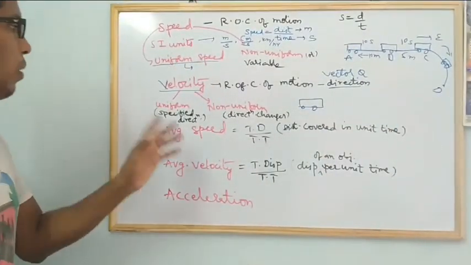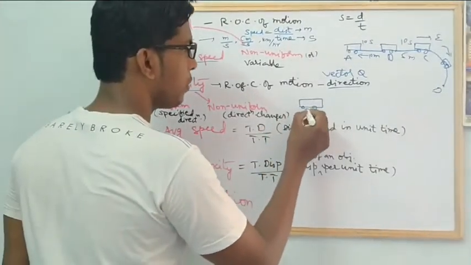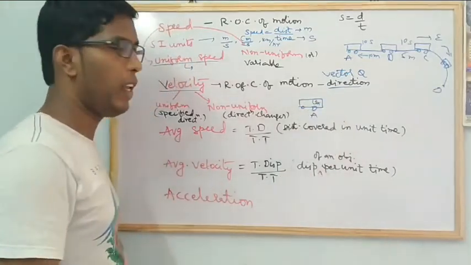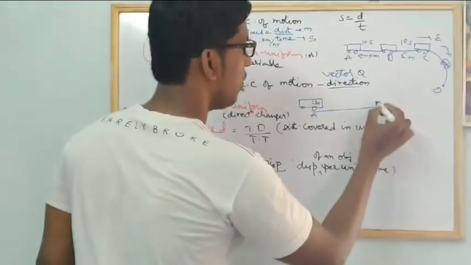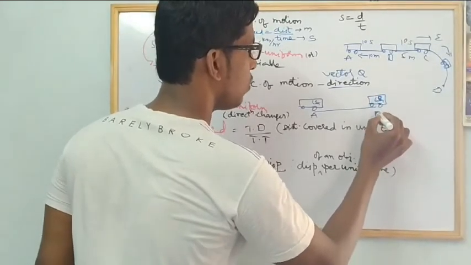Do you understand? Now coming to average speed. Suppose I ask you, a bus started from point A, and it has traveled and reached point B. Okay, this bus reached point B.